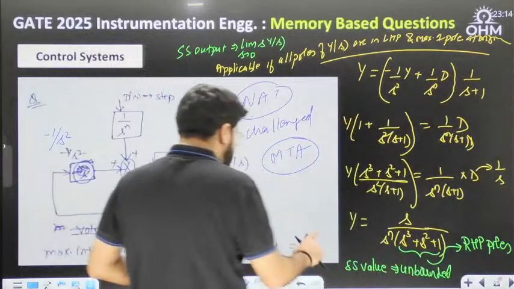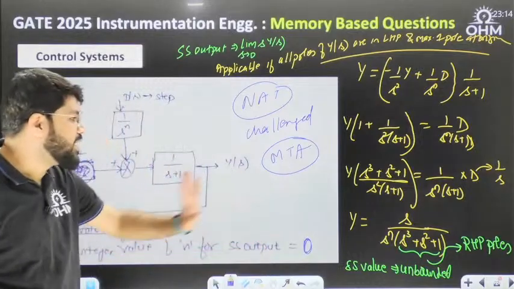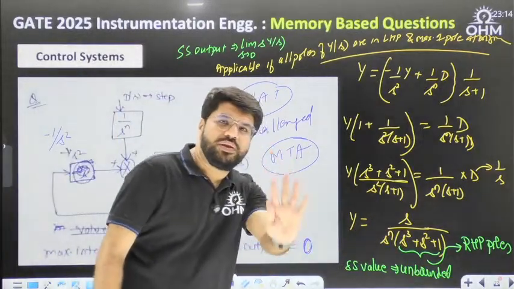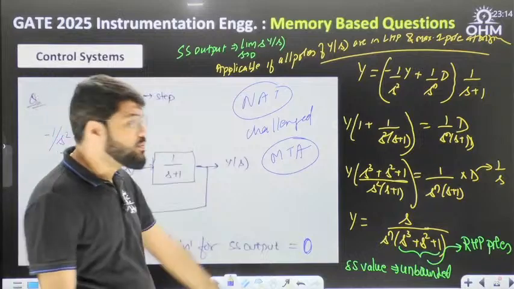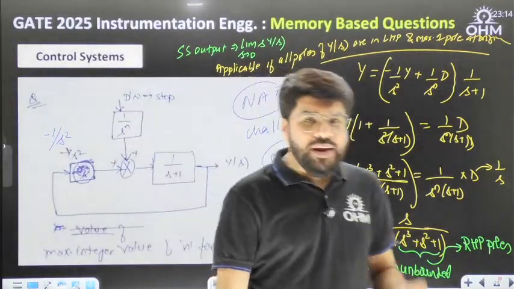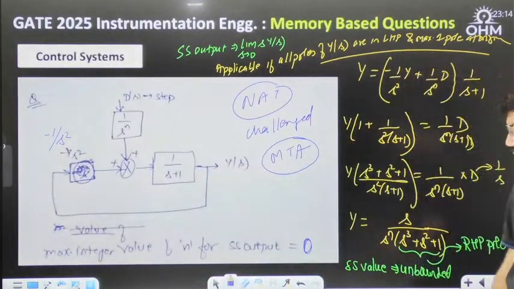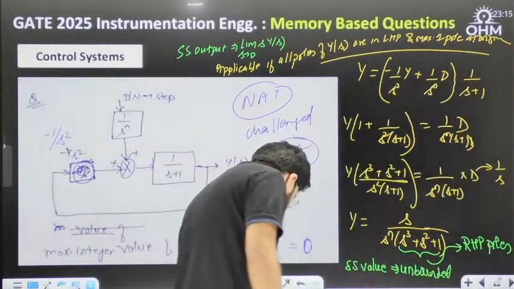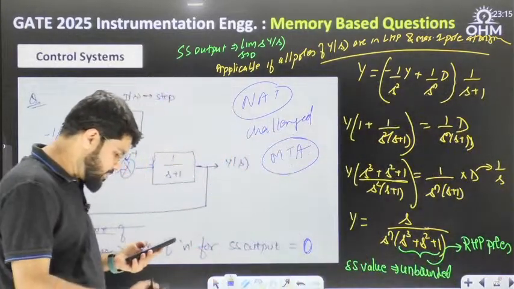See, I'm telling you, if I ignore this condition and put n equal to 1, you will get your answer. Steady state output equal to 0 for n equal to 1. But conceptually it is wrong. So this question definitely can be challenged. Next question, dear.